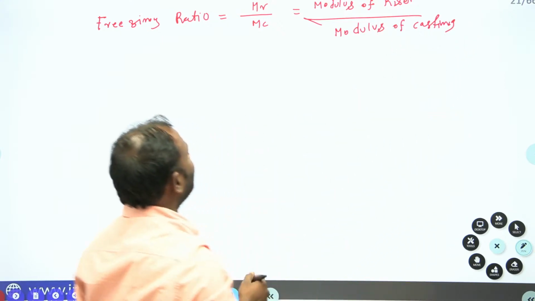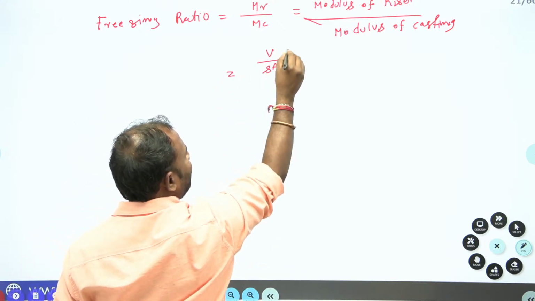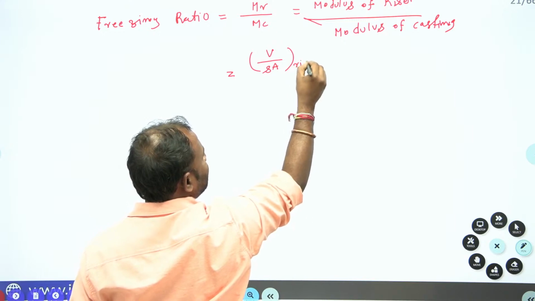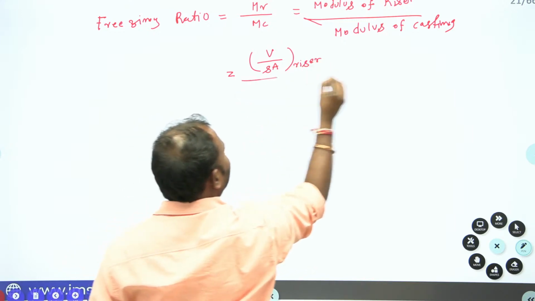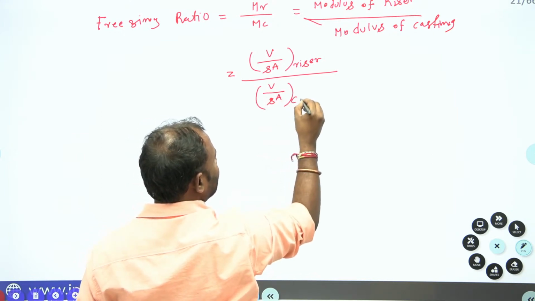Okay, right. Now what is modulus of riser? Volume by surface area of riser divided by volume by surface area of casting.